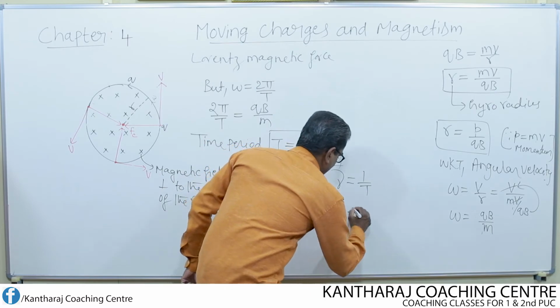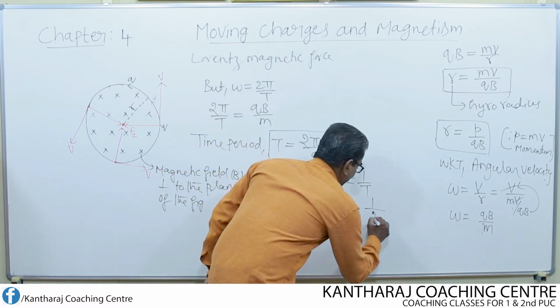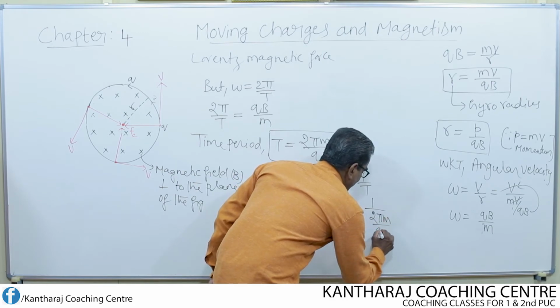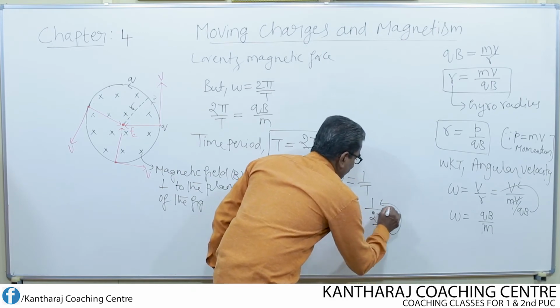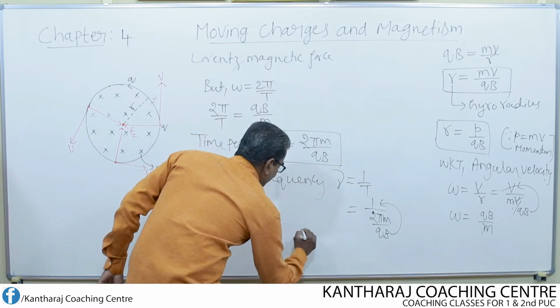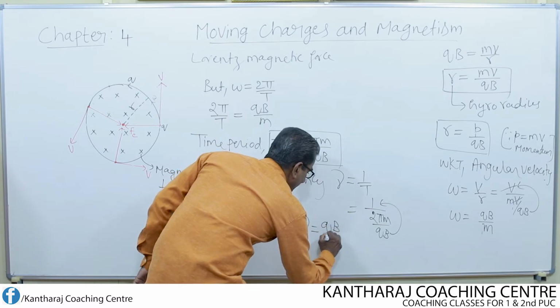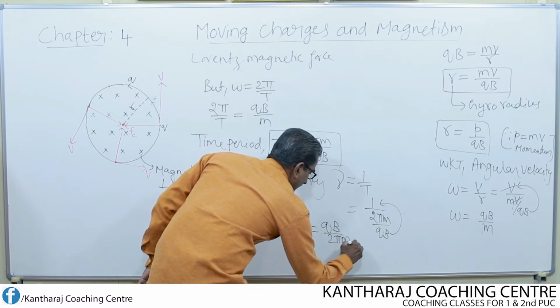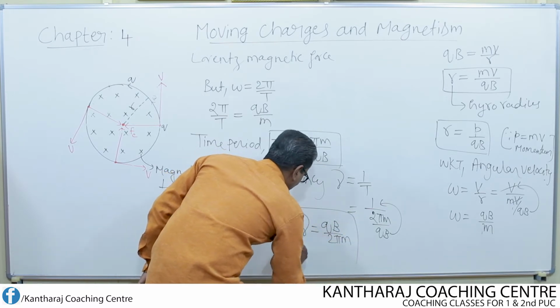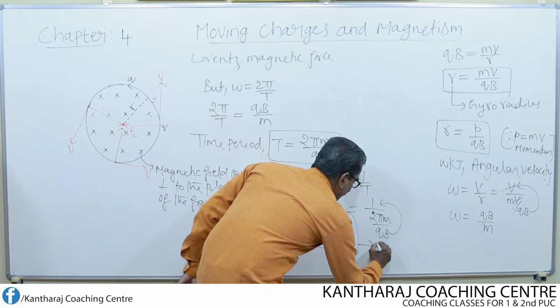What is T? 2 pi m divided by QB. QB goes to the numerator, and finally we get the expression for frequency as nu equal to QB divided by 2 pi m. So this is the expression for the frequency, and we also call this the gyro frequency.